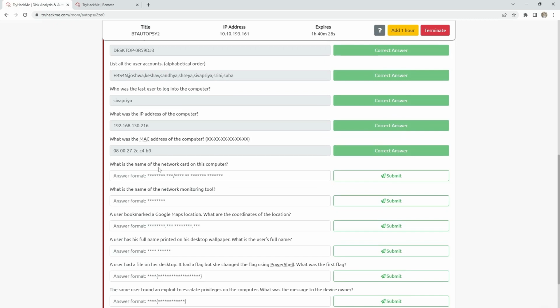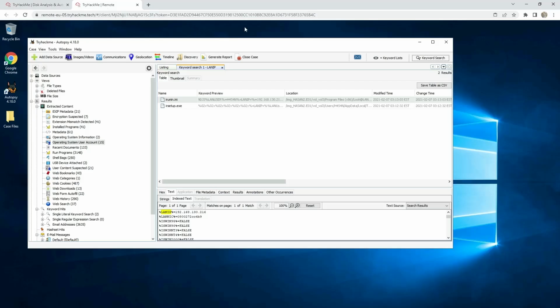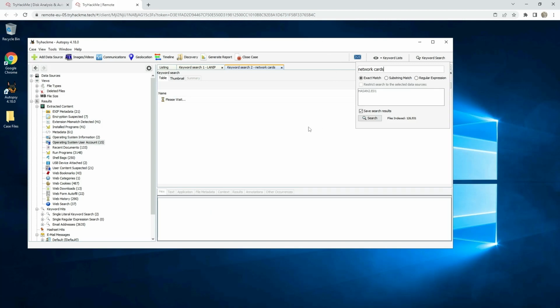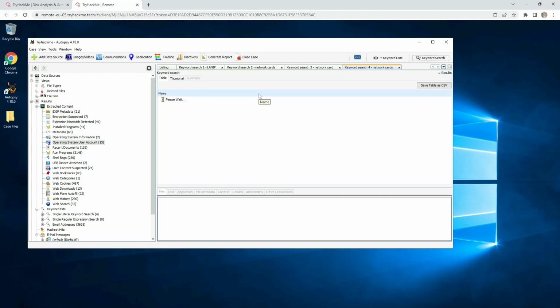After that, what is the name of the network card on this computer? You can search like this, network cards, and we will get some information here. Only two, maybe. Then click the substring match, and you can find more about it. Exact match is when it's exact.